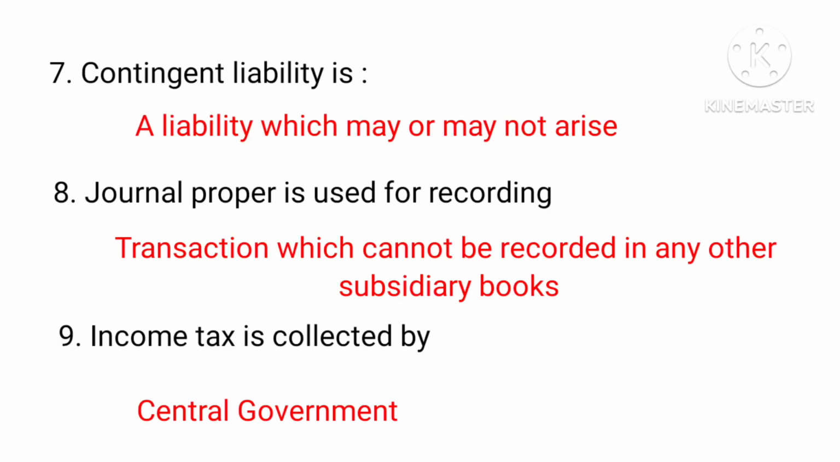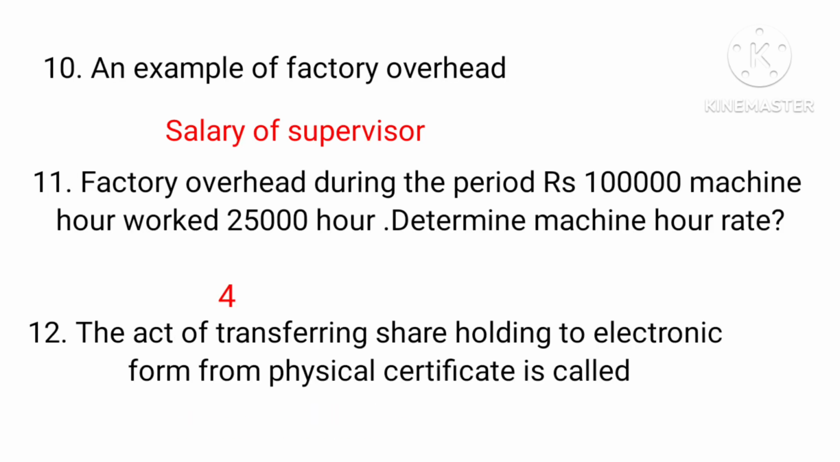Question. Contingent liability is a liability which may or may not arise. Next, journal proper is used for recording transaction which cannot be recorded in any other subsidiary books. Income tax is collected by central government. An example of factory overhead: salary of supervisor.